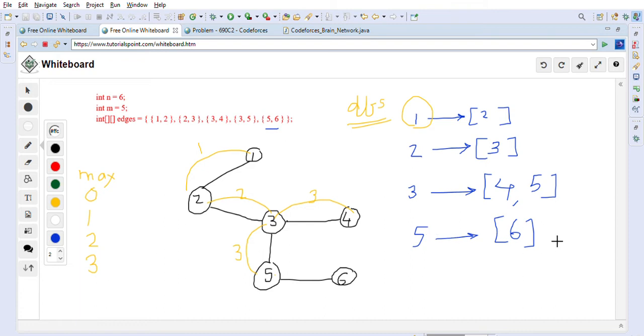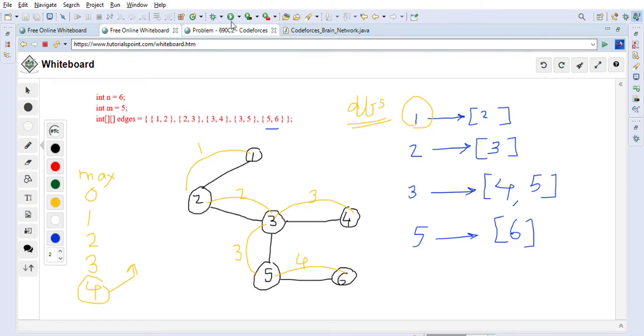A connection is there, right? Basically connection means an edge is there. So from 5 to 6 we will have 3 plus 1, which is 4. So here we will update our maximum to 4 because we have seen a maximum of 4 connections. And at the end, our DFS is done, right? There is nothing to process after this. So we will just return the 4 as the max, which is our answer.